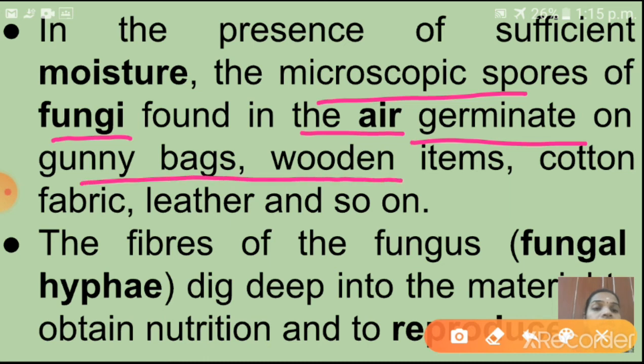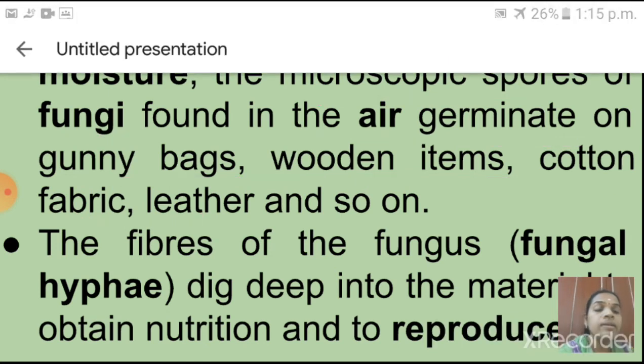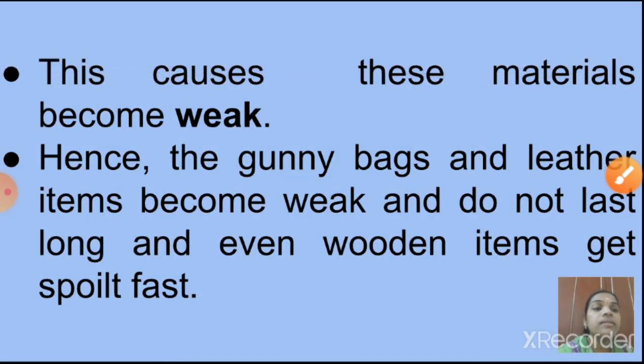Why is it germinating on these materials? Because to get nutrition. So the fibers of the fungus dig, that means penetrate deep into the material to obtain nutrition and to reproduce. Understood, children? So because of this fungus, what will happen? This causes these materials to become weak. Hence the gunny bags and leather items become weak and do not last long, and even wooden items get spoiled fast. So we can't use these items. Understood, children? Shall I go to next?